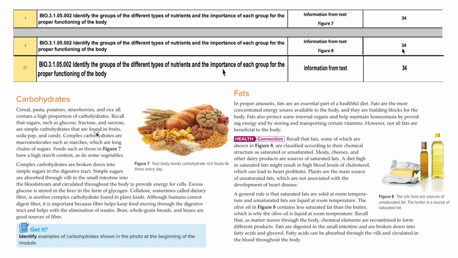Glucose, fructose, and sucrose are simple carbohydrates, and the complex carbohydrates are like the starches or other forms of macromolecules, like cellulose.